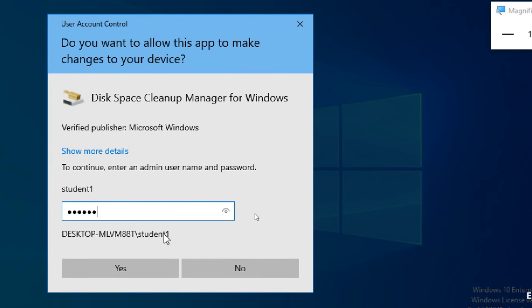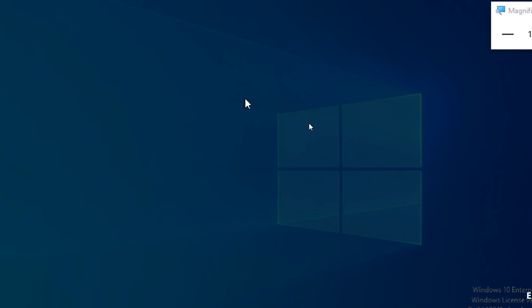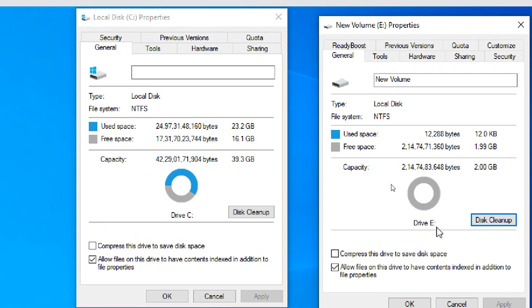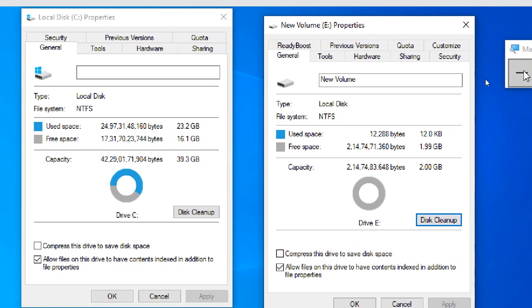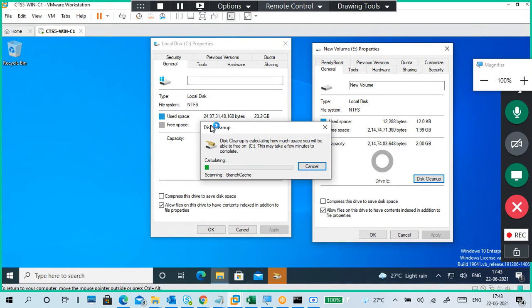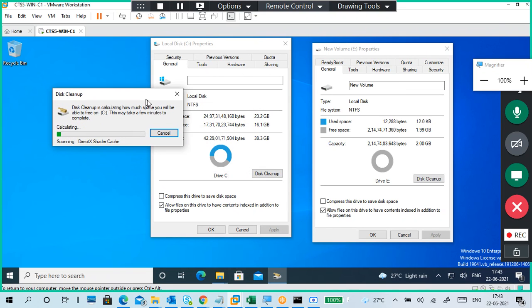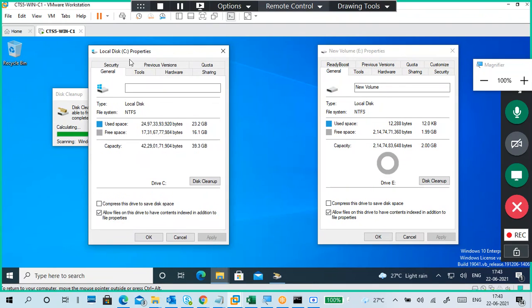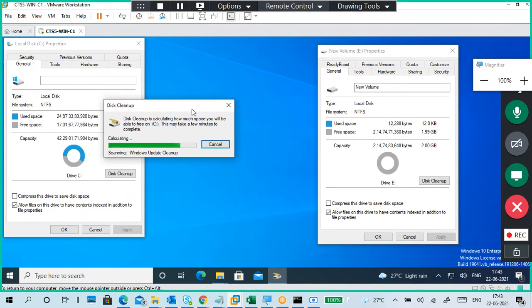Okay, I'll give the password, because you have to clean up. You have to go to student one and clean up everything. That is a better option. Meanwhile, I will try for my E drive, because it can be stored anywhere. It is a very dangerous thing. Actually, don't go to that cleanup. That one is for the C drive only.